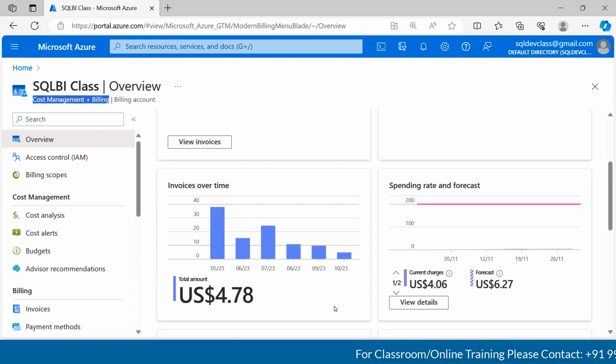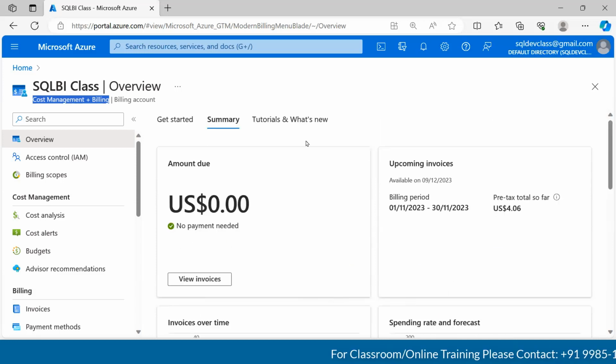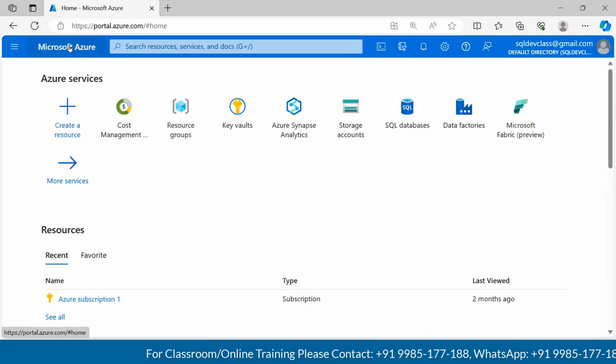Yes, on your personal accounts. Right. So that's about cost management in short, but we'll come to this page every other day just to understand how much we are spending and how much we are going to pay to Microsoft and all that stuff. So good enough to go with.